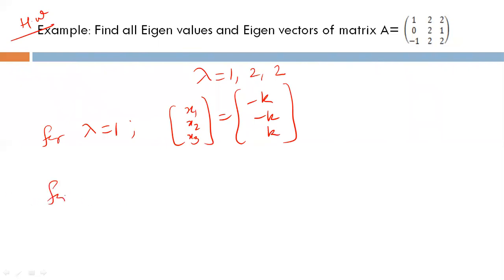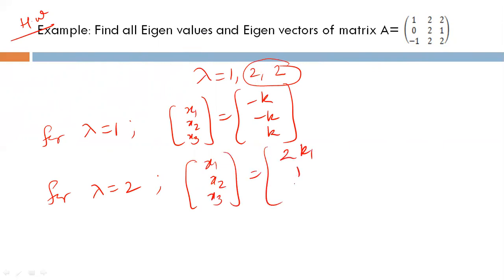And for lambda equal to 2, it is a repeated eigenvalue, so you can get at most 2 eigenvectors and at least 1 eigenvector. So it is possible that we get 1 eigenvector or 2 eigenvectors, but in this case for lambda equal to 2, you are getting only 1 eigenvector: x1, x2, x3 equal to k1 times 2, 1, 0. So in this case you are not getting 2 eigenvectors corresponding to 2, but in the previous example corresponding to lambda equal to minus 3, you are getting 2 LI vectors.